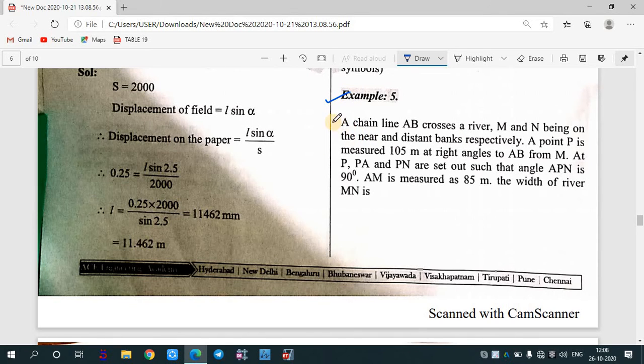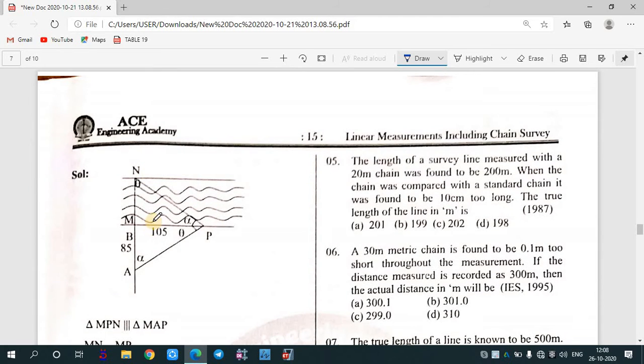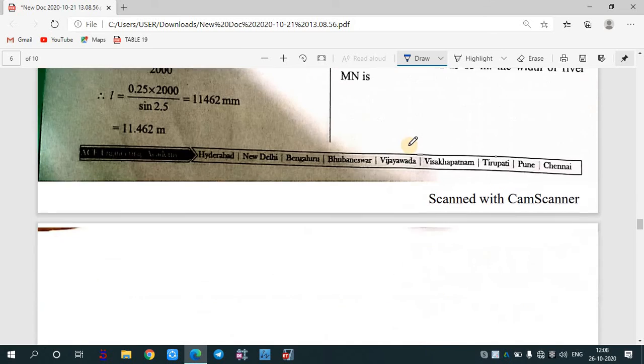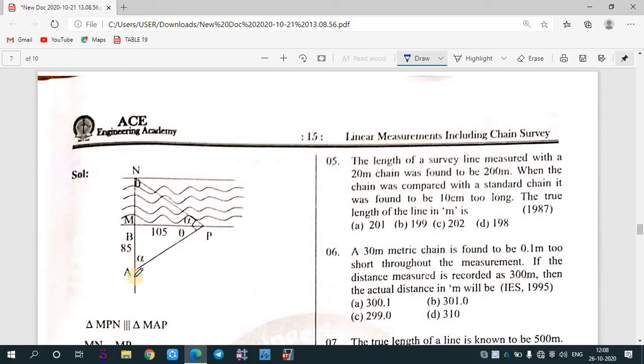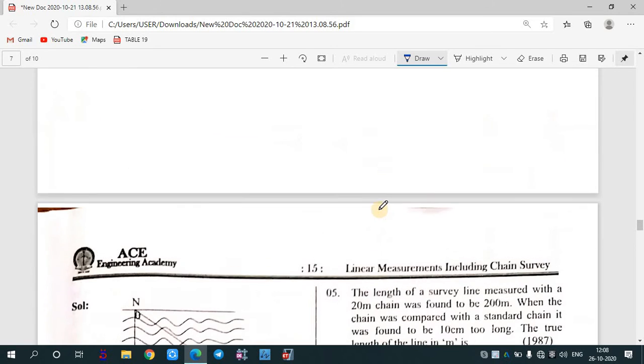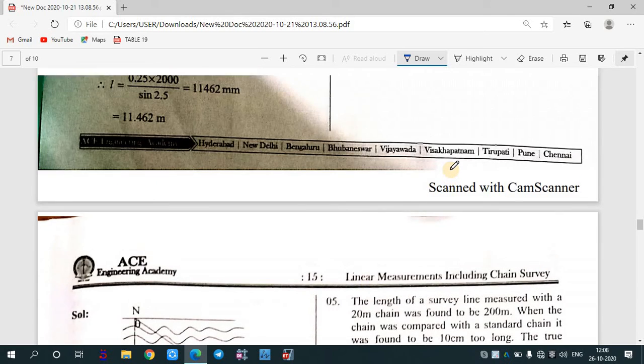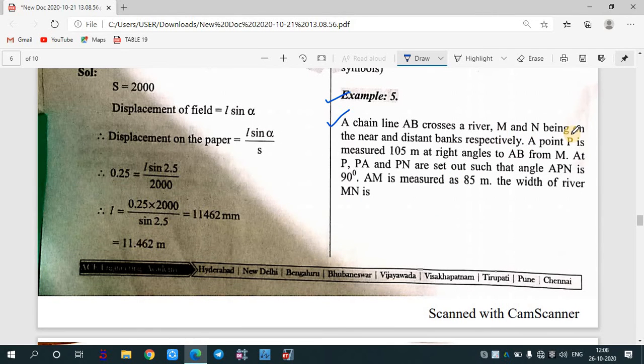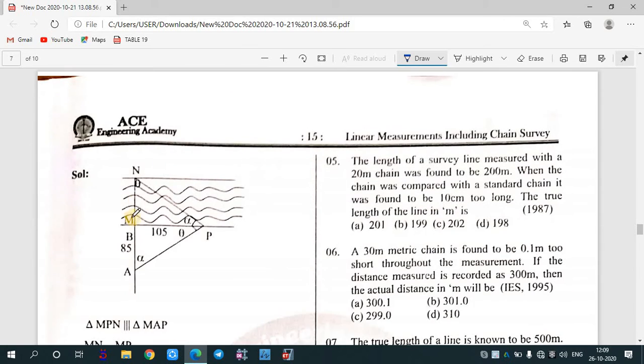Now there is a question which has been asked: a chain line AB crosses a river. So the chain line is AB, and it is crossing the river, cutting the river. The next thing it says is that M and N are the near and distant banks respectively. So M and N are the two points along this AB line.